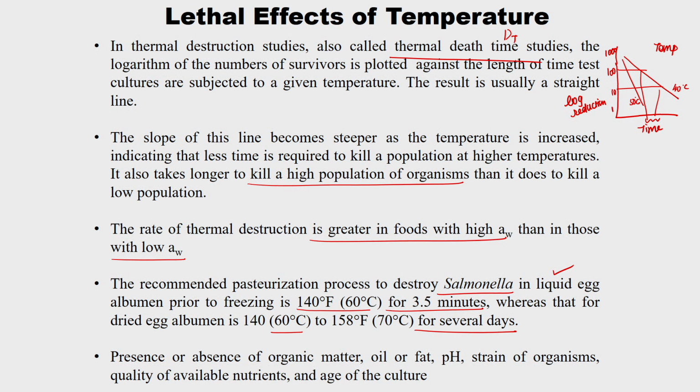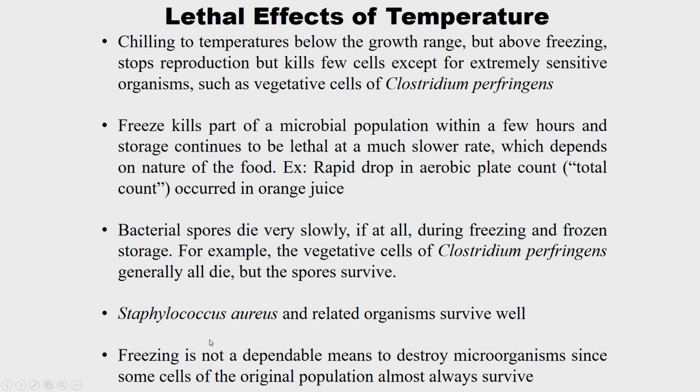For example, I need to see not only how much log reduction I will be able to get in a particular time temperature combination. If I heat at that temperature for long hours, what happens to the nutrients in the food, what is the pH alteration during that time temperature combination, what is the strain of microorganisms I have, and what is the age of the culture. So, everything else also matters when we fix the time temperature combination.